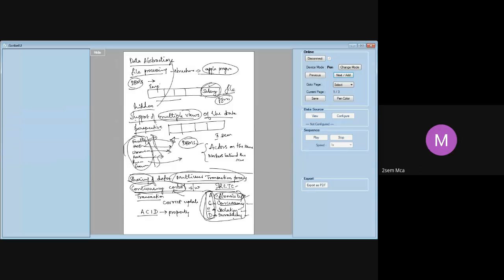Yes, ma'am. Cheetal? Present, ma'am. Shivani? Present, ma'am. Spurti? Present, ma'am. Vishnu? Present, ma'am. Sugandhini? Present, ma'am.